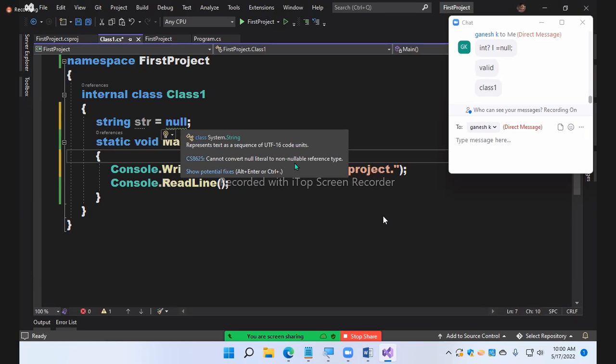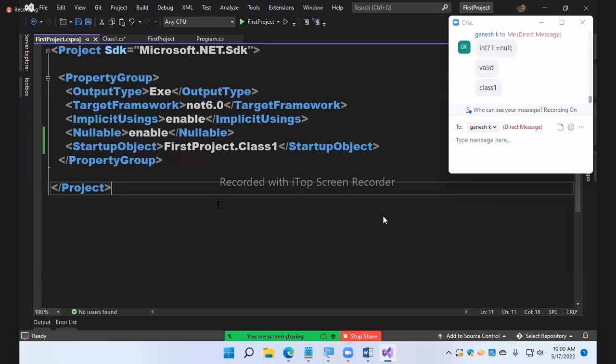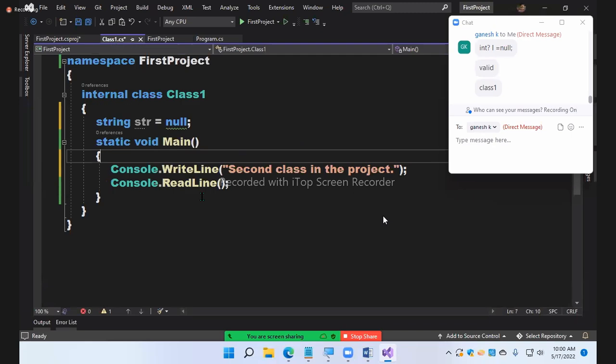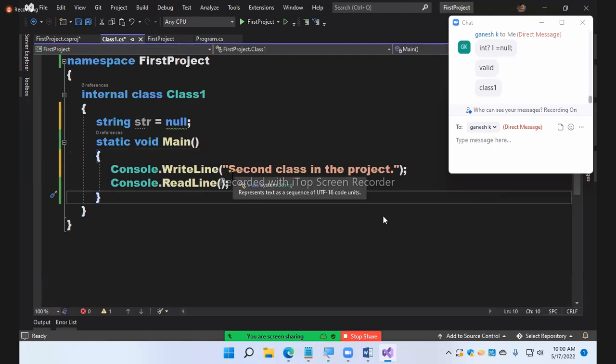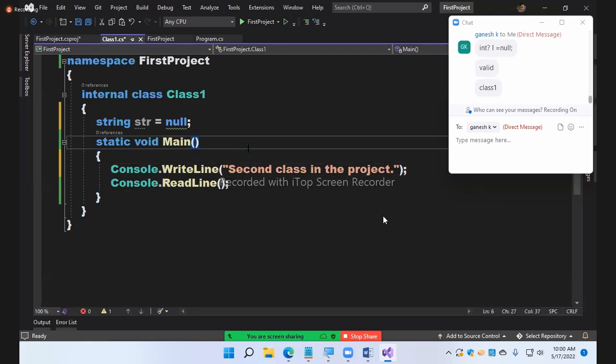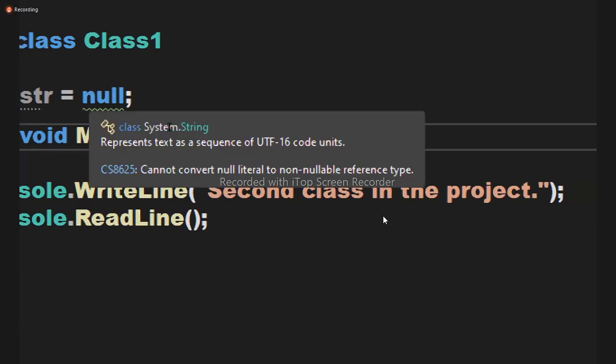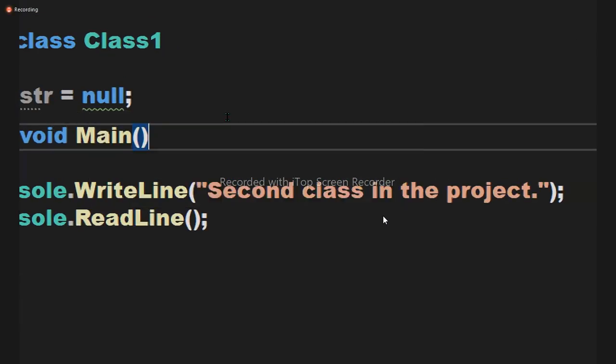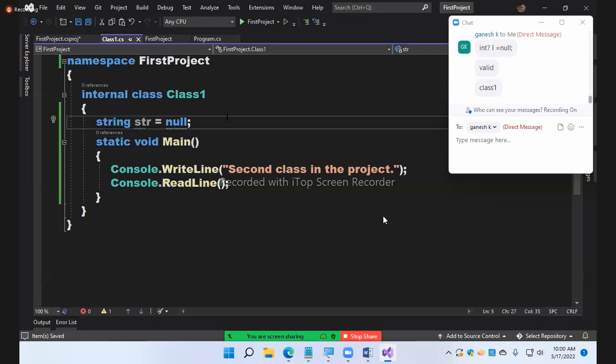If you try to assign a null value, you won't get an error, but you get a warning message. Why is that? Because in the project file, it was specified as nullable enable. That feature is enabled. I'll change this here. What did I change? And now when I come to my class, it does not compile.